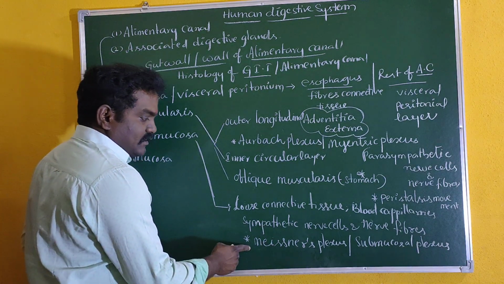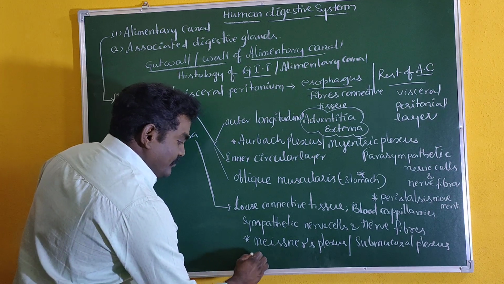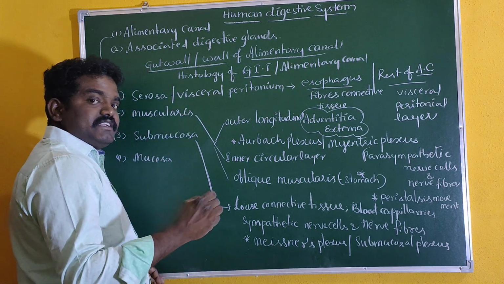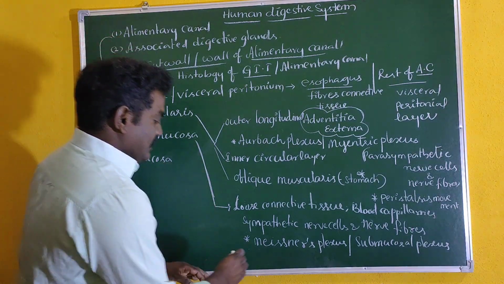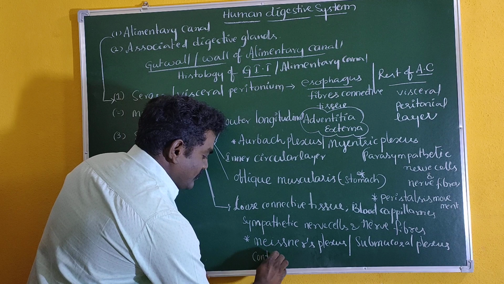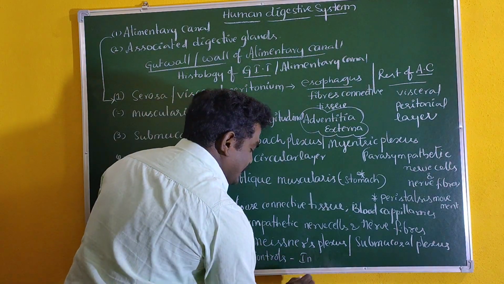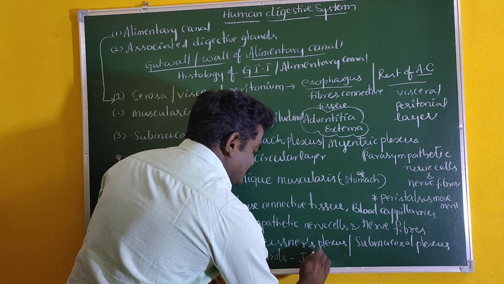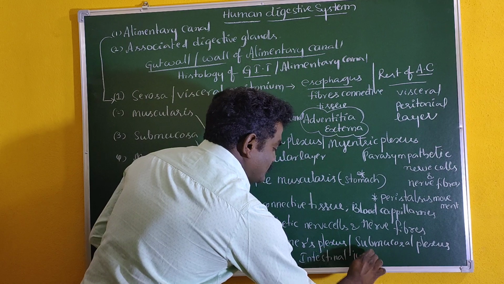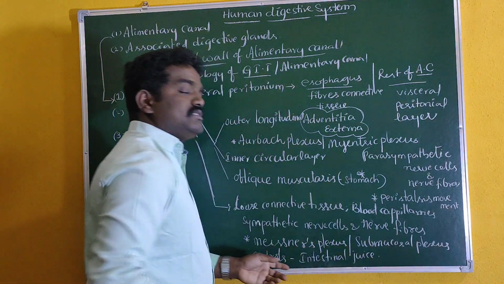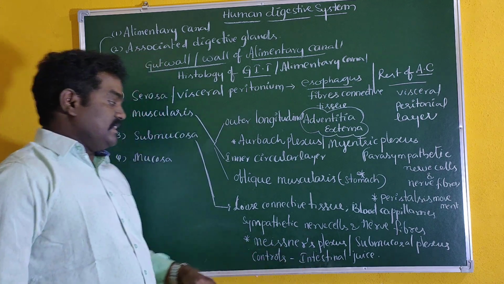Then what is the functional role of this plexus? This plexus plays an important role in controlling the secretions of gastrointestinal juice, meaning succus entericus. So it controls the secretion of intestinal juice. This is commonly called the succus entericus.